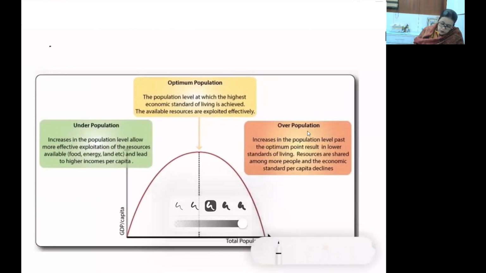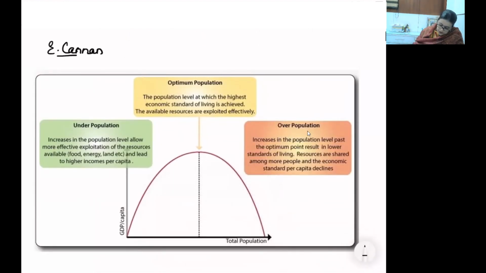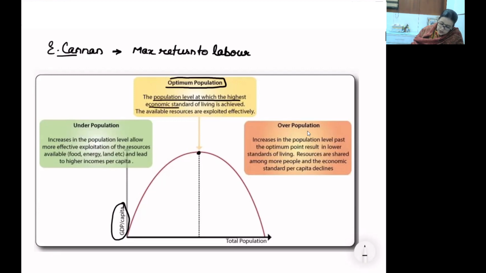Absolutely related to Edwin Cannan, because you can see it is GDP share per capita or income per capita, because he talked about maximum return to the labor. Optimum population is that point where the population level at which the highest economic standard of living is achieved, the available resources are exploited effectively, and thus we have added here, maximum return to the labor.